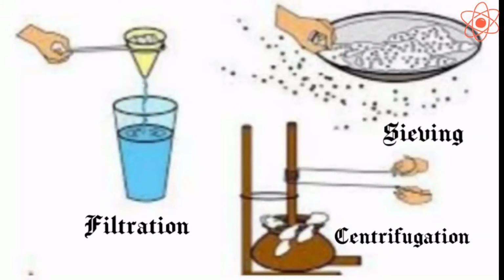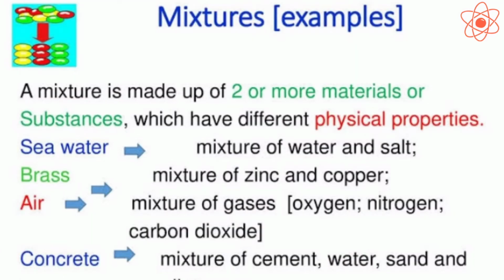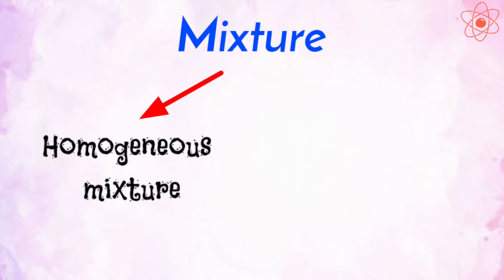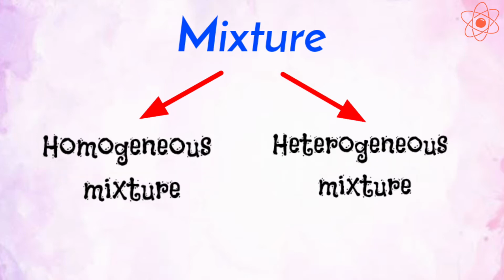The components of a mixture can be separated by a simple process. A mixture may be a solid, a liquid, or a gas. Mixtures are classified into two types: homogeneous mixture and heterogeneous mixture. Let us first discuss homogeneous mixture.